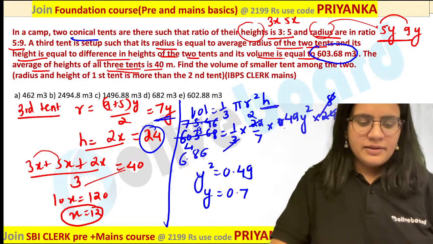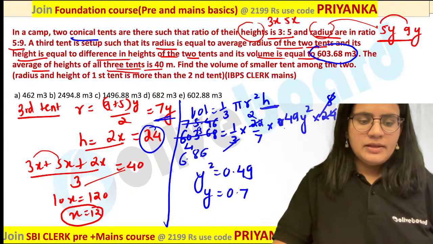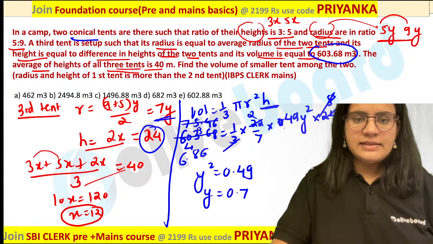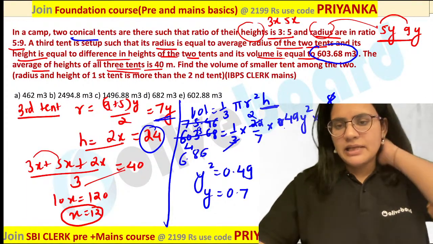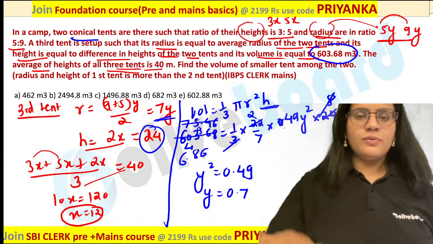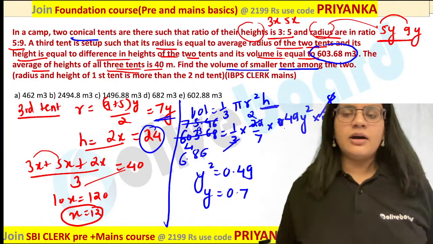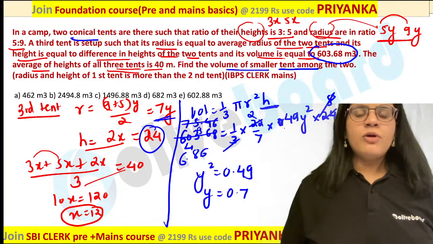Everybody is following it? Is there anyone having any doubt? You can ask me. Is this thing clear with everyone? I think it is perfectly clear, right? So simply you are going to get 0.49 as the value. Based on that, you can say 0.7 would be the value over here. Now, the next part is really important. What is said in your question? Find the volume of the smaller tent among the two. So basically you have to calculate the volume of the smaller tent.